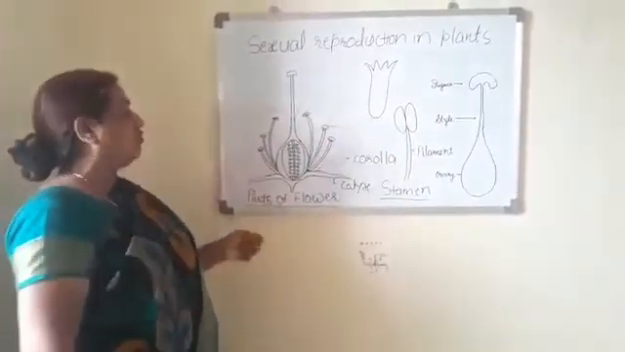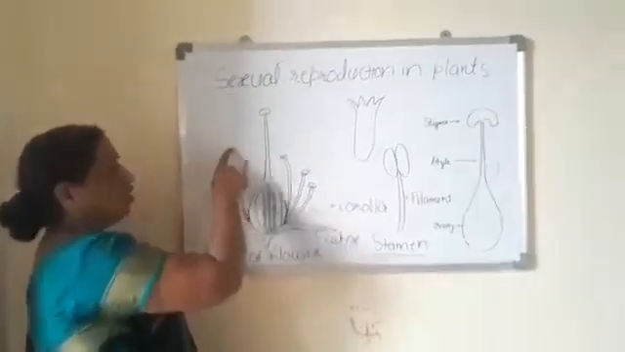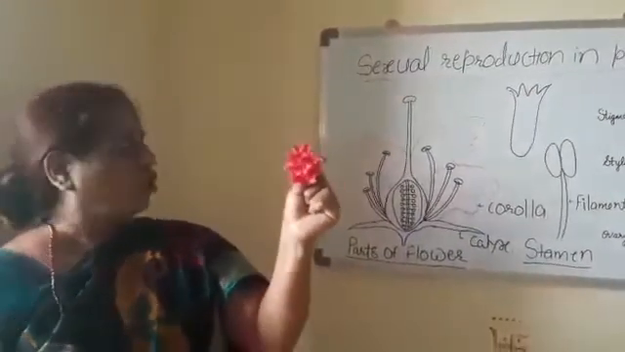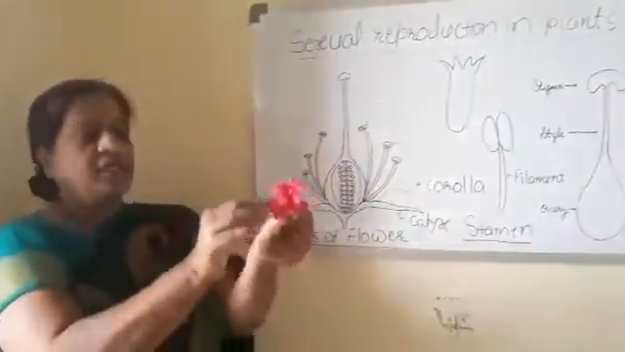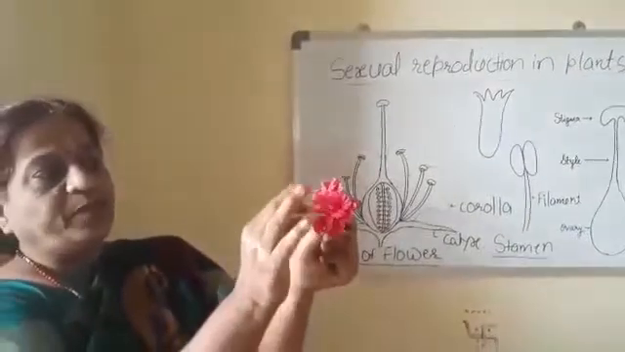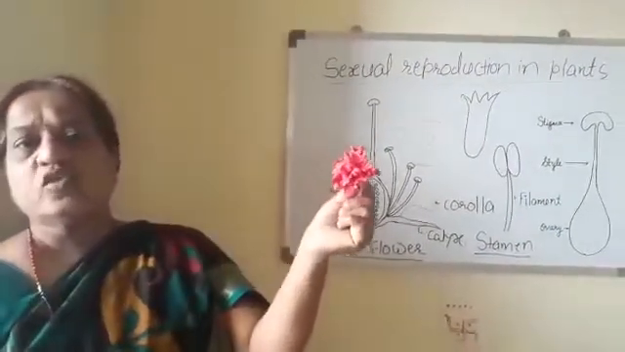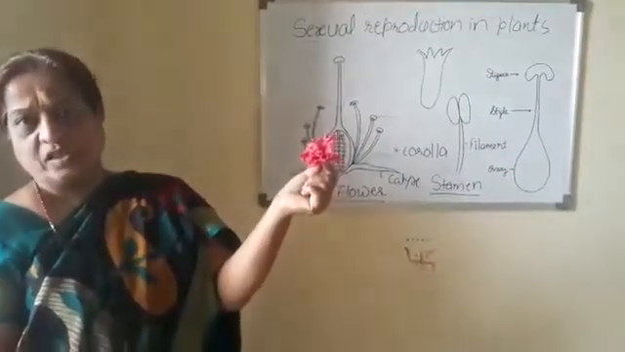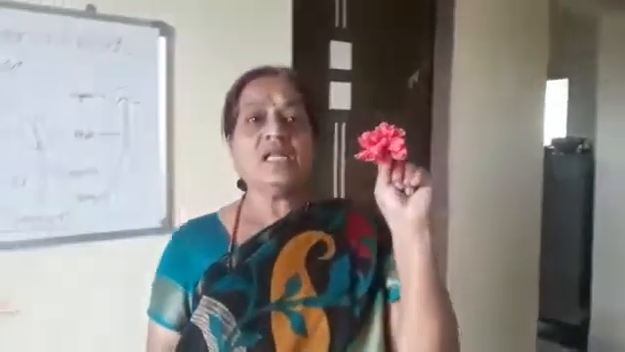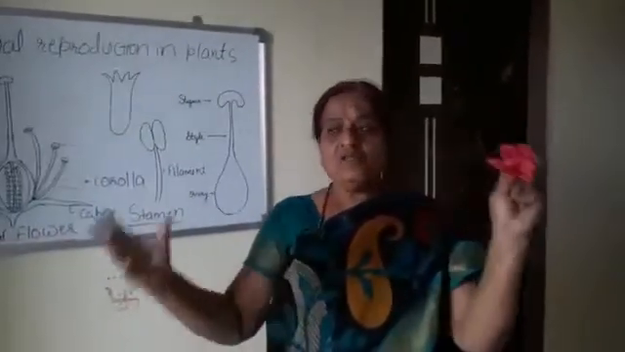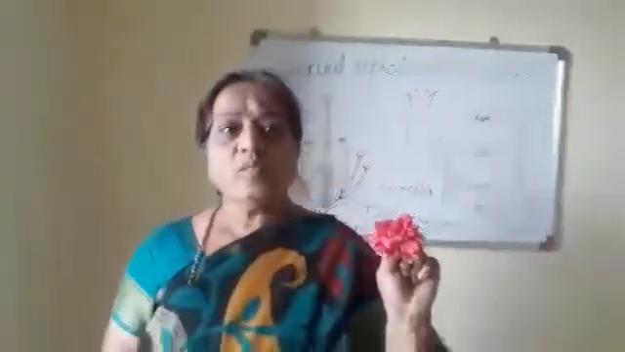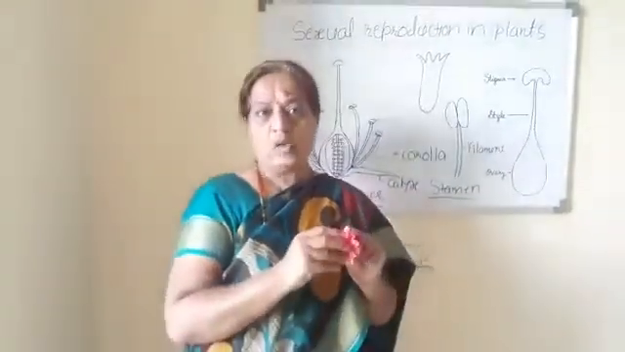Inner to that, the next floral whorl is the corolla, which is red in color. This corolla is made up of a number of petals. When these petals are free, that condition is known as polypetalous. When they are united, it is a gamopetalous condition. You are observing that the petals of flowers have specific colors, or flowers are of different colors. The purpose is to attract insects for pollination. So that is the function of the corolla.